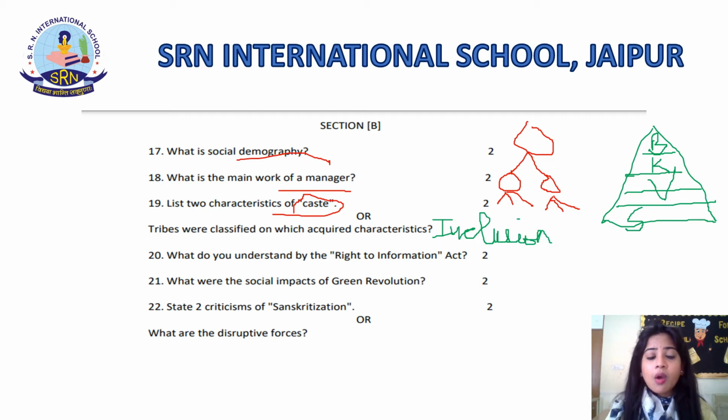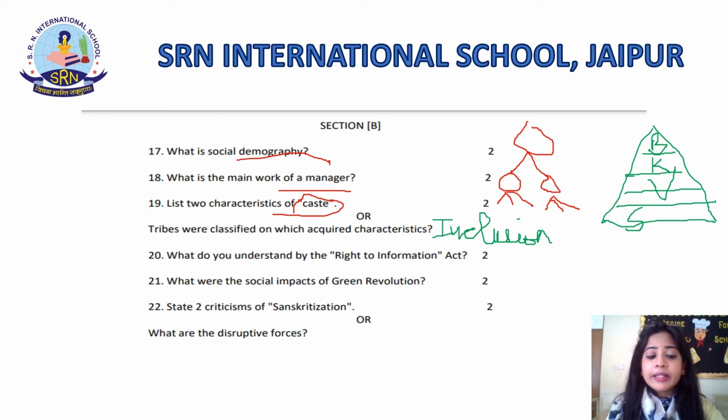Yes. Now talking about question number 20, that is, what do you understand from the Right to Information Act? Now it was the act that was given to provide the information to all. Now, the basic objective of the Right to Information Act in 2005 was to empower the citizens and to promote the transparency and accountability in the working of the government.